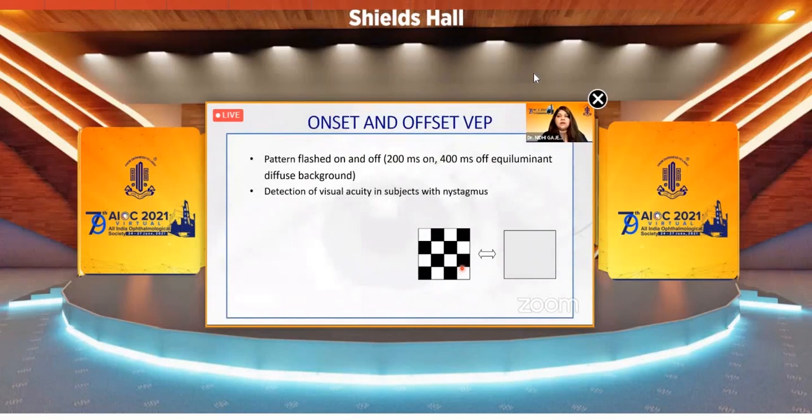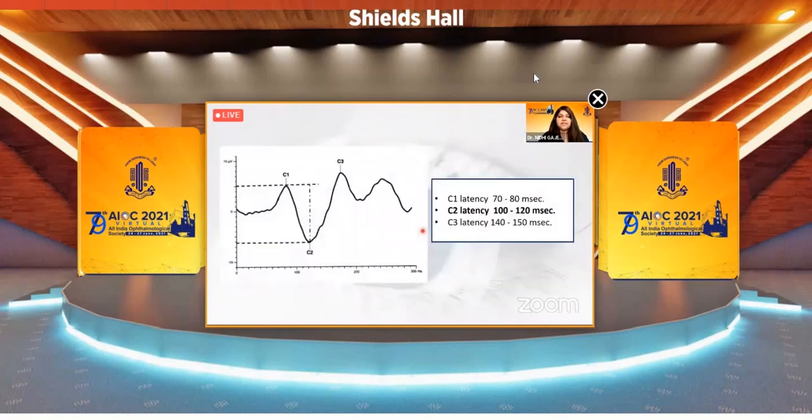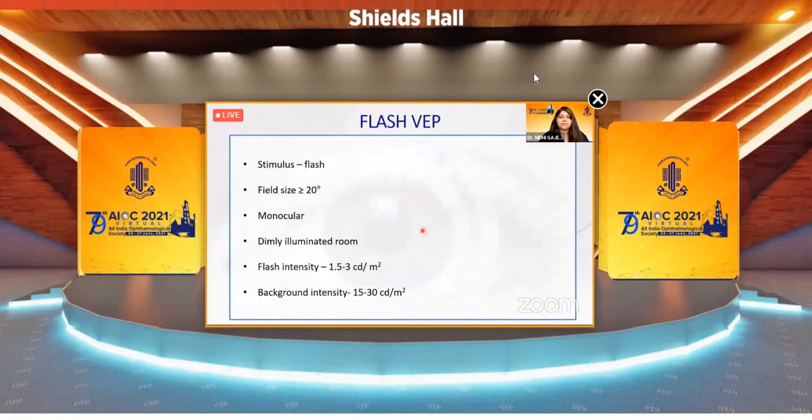Onset and offset pattern VEP: in this, a pattern is flashed, and then when it is off, there is an equiluminant diffuse background, and this can be used in subjects with nystagmus. The waves here are different. We have C1, C2, C3, in which the negative wave C2 is important, and its latency is normally 100 to 120 milliseconds. Flash VEP: here the stimulus is a flash with a larger field size, done again monocularly